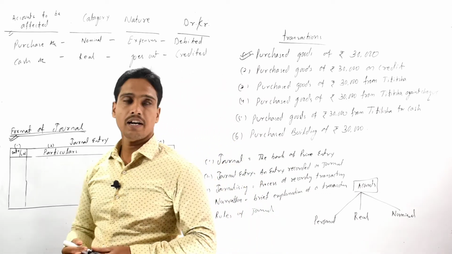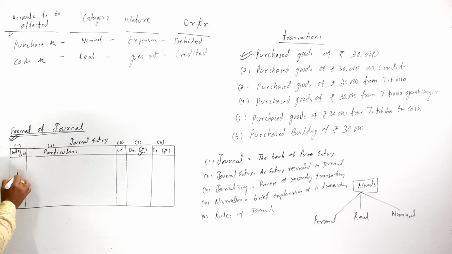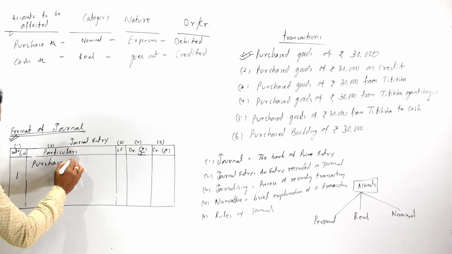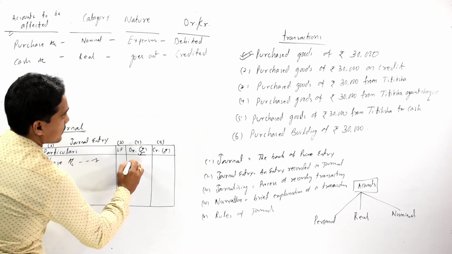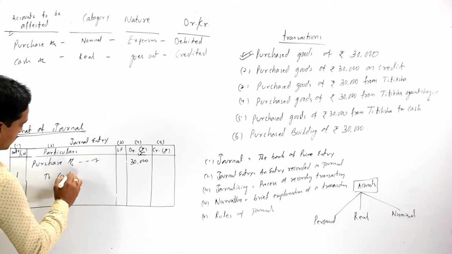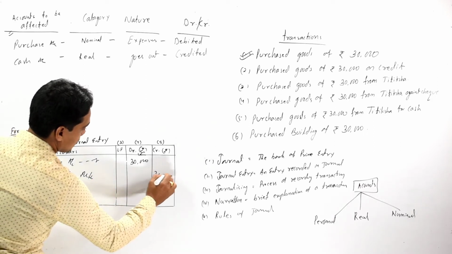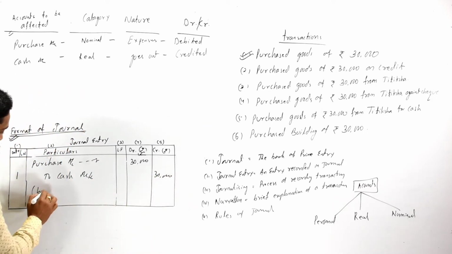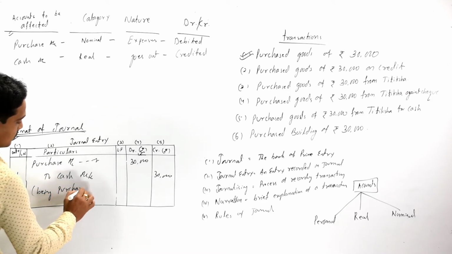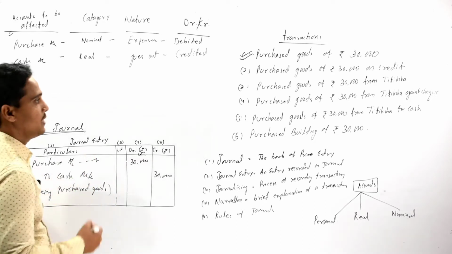So our journal entry of the given transaction is: purchase account debit rupees 30,000 to cash account rupees 30,000, and our narration is being purchased goods, and serial number is 1.